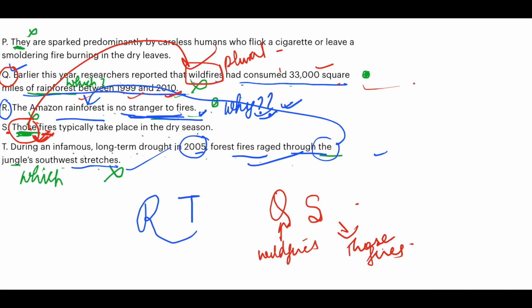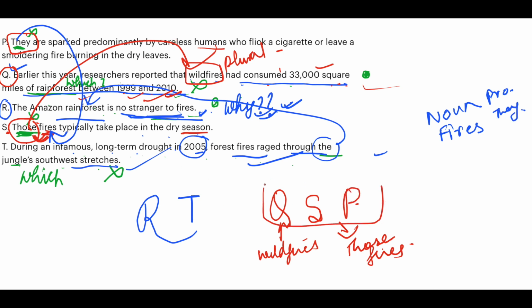Now, earlier wildfires had consumed 33,000 square miles of rainforest between 1999 and 2000. Those fires typically take place in the dry season. Now they are sparked predominantly by careless humans. Now here, they are sparked. This they is being used for these fires. So here again a noun-pronoun pair comes. The noun is fires and the pronoun is they. In this way SP is a pair.